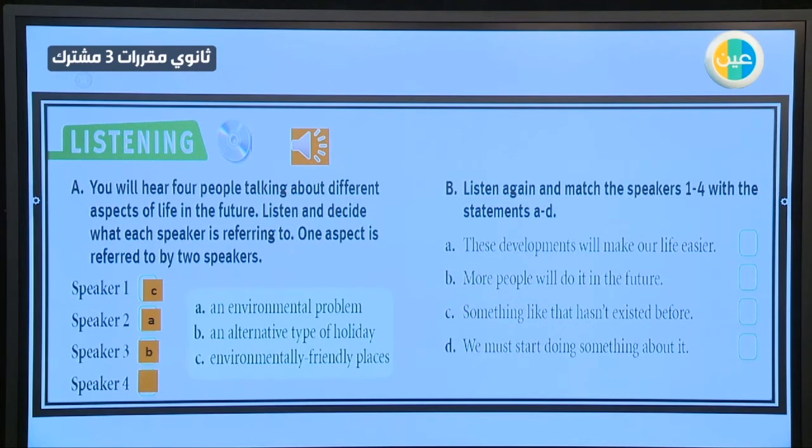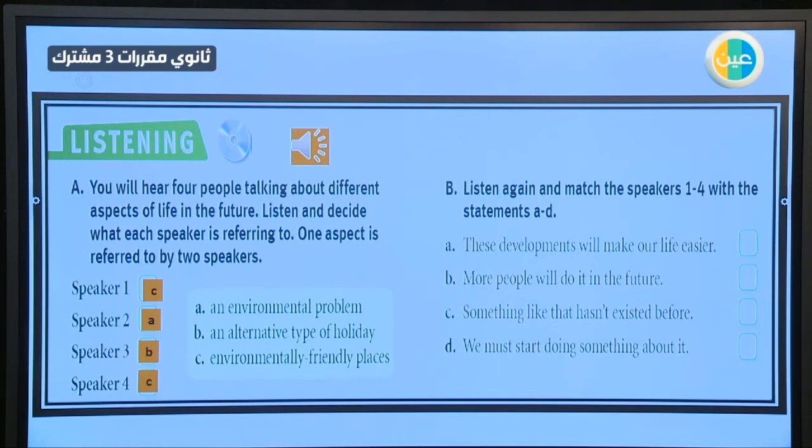Speaker 4. Which aspect? A or B or C? C. Environmentally friendly places. Because he talks about homes. Do you remember when they talked about friendly homes in the future? So he talked about friendly homes.